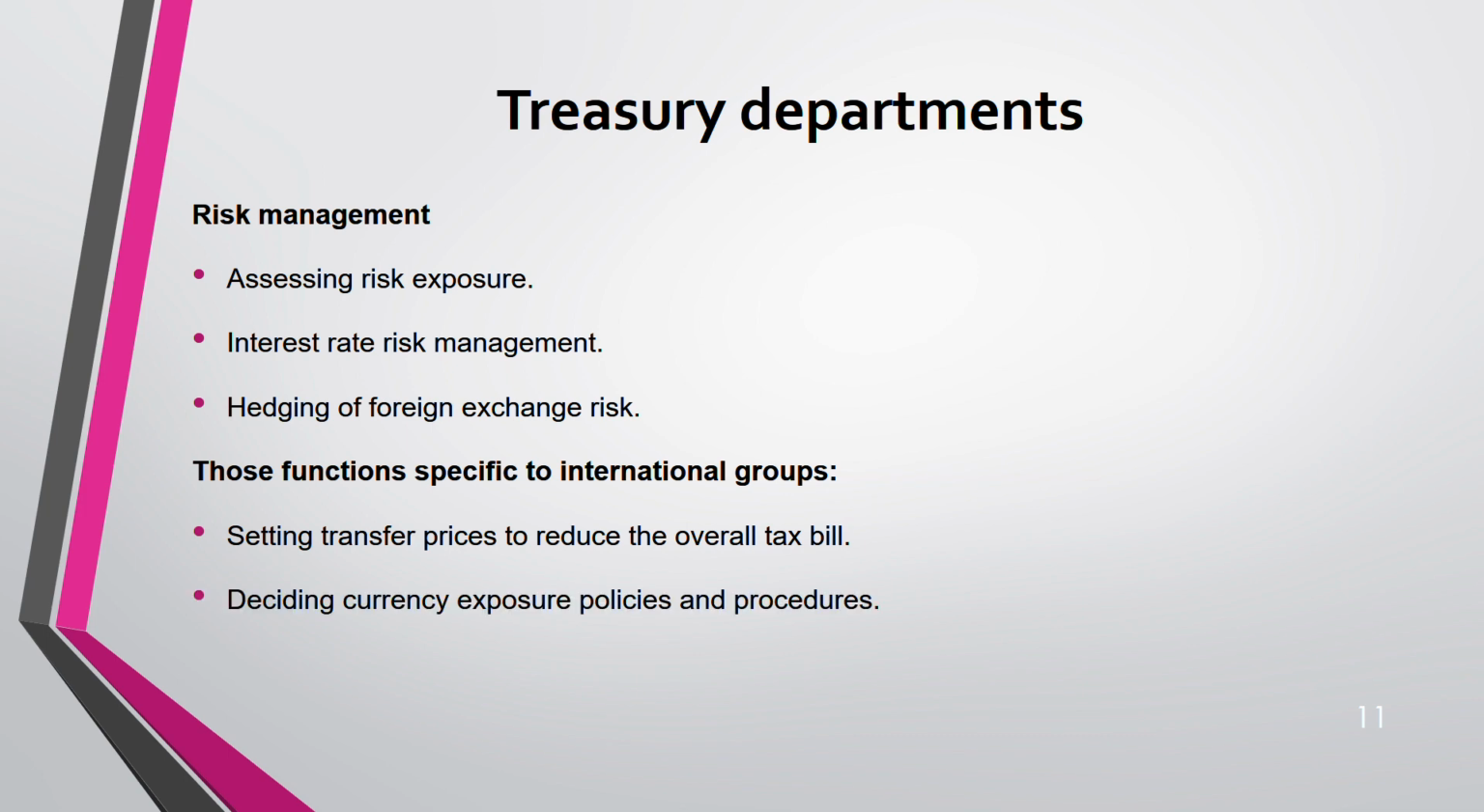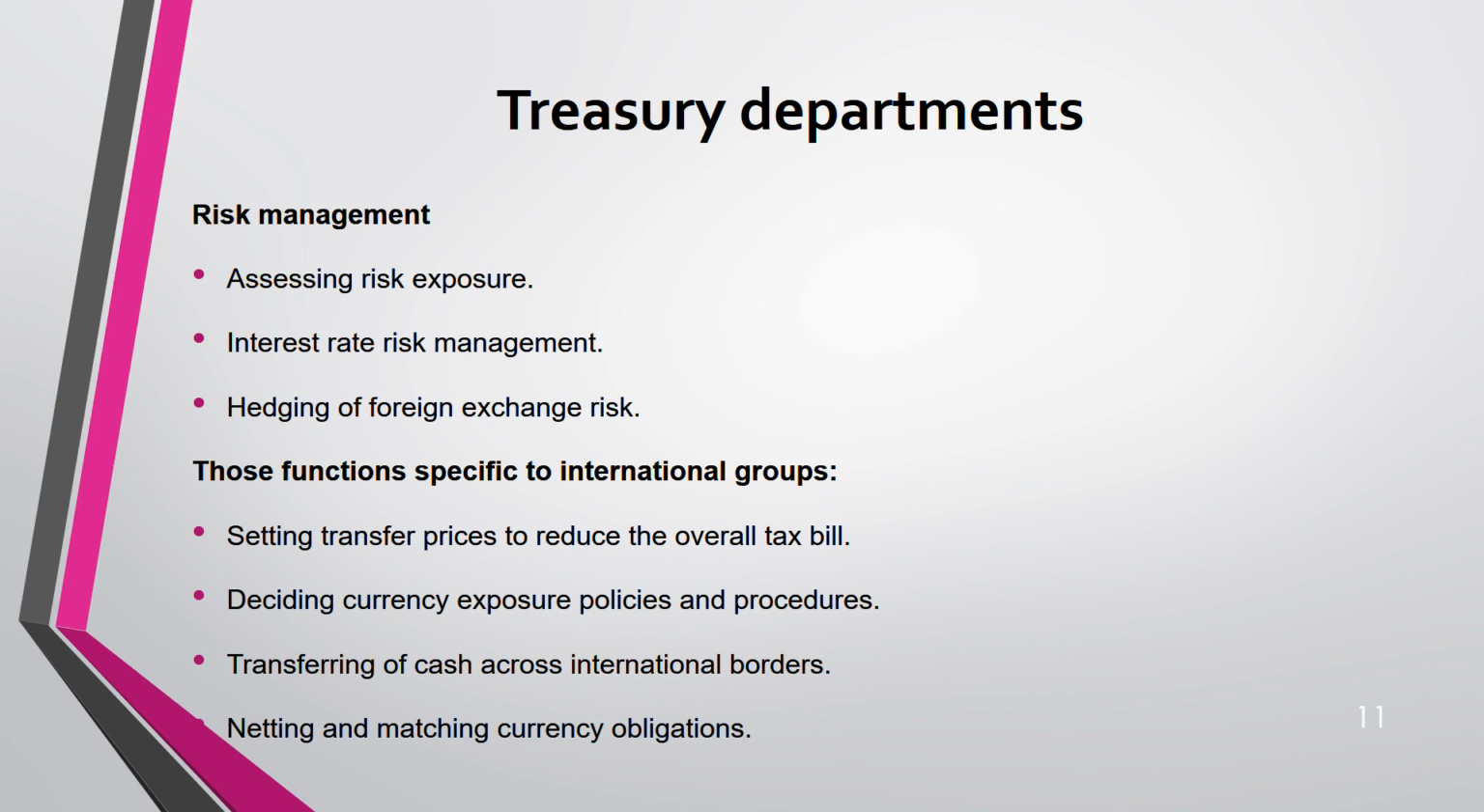Deciding which policy and which derivatives you are going to use: forward, future, option, swap. The treasury department will decide how much cash, and through what medium, you're transferring across international borders. Treasury department's role. Netting and matching currency obligations: if you have an obligation in one currency, let's say in dollars, you have to have an asset also in that currency, so it matches off. Your asset and your liability are netted off against each other.